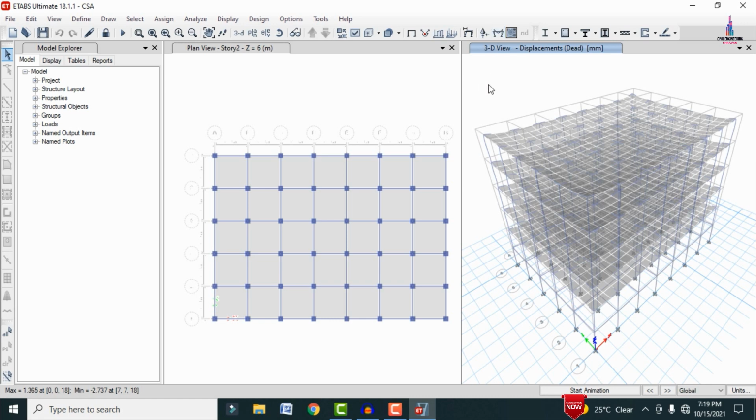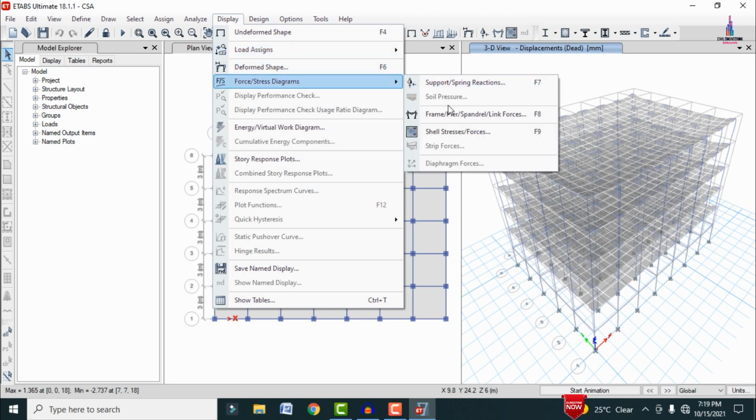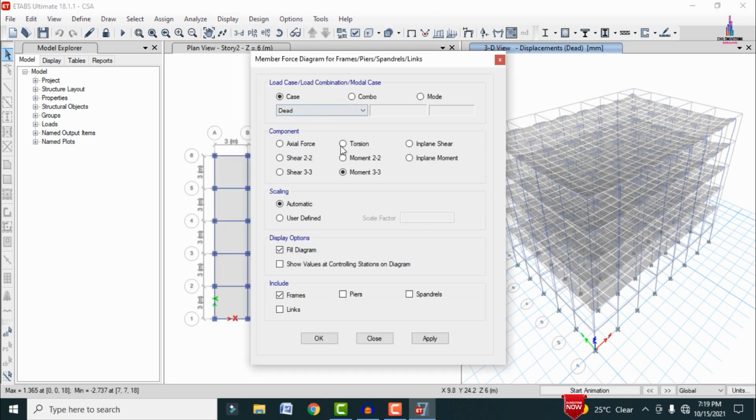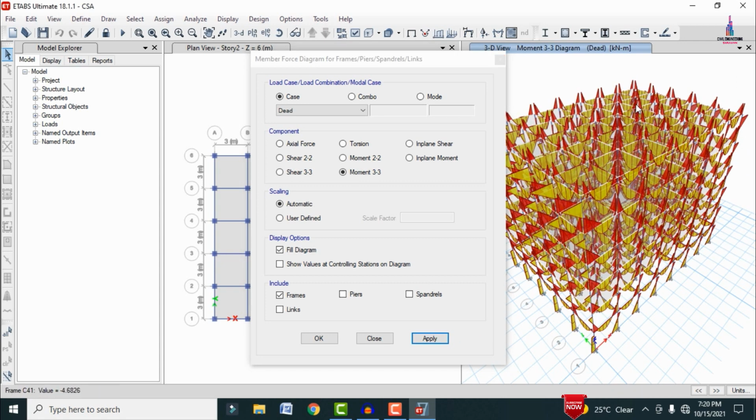So firstly we have to do the results related to the gravity loads. Go to the display option, click on forces, Spandrel forces, select the frames and spandrels here, select the dead load, select the shear V2 option, and click on apply so that it shows you the shear force diagram for this respective building structure. Again, select the moment M3 option and click on apply so that it shows you the bending moment diagram for this structure.